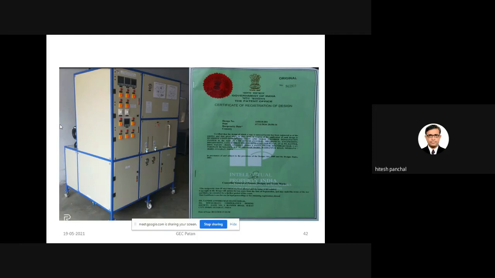One design patent has already been granted, and we have also sent the full patent of this design, and we have received the first examination report. That is why we have not published any research work on this design. Very soon the patent will be granted, and then I will prepare a research paper, and this design will be shared with you, and with the government also, because this is a simple design.